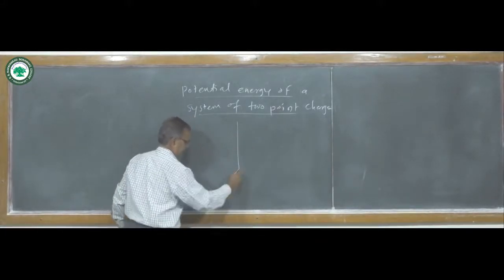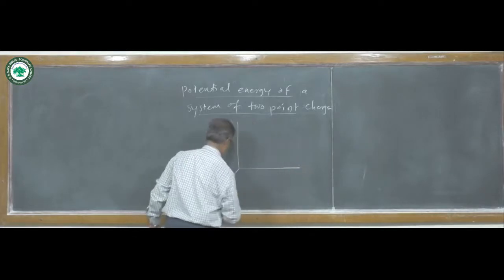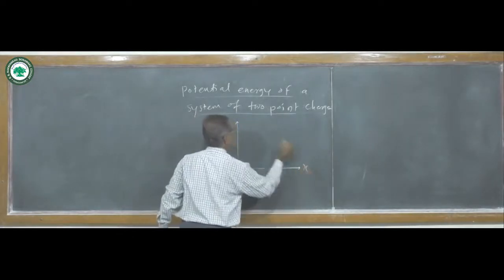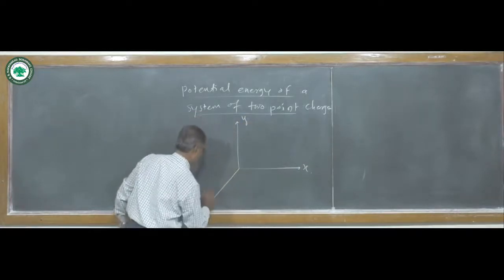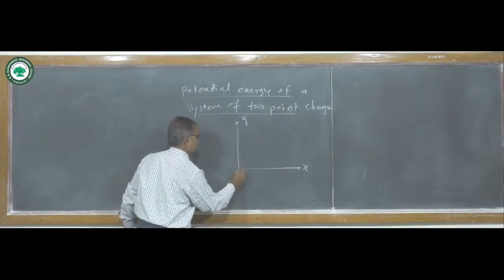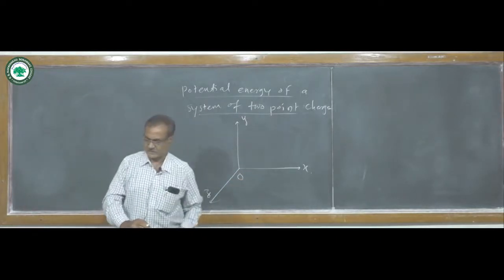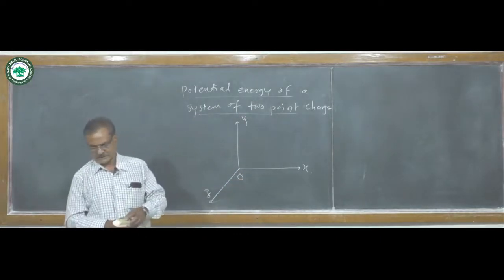Suppose here there are x, y and z axes, and there is the origin. The system consists of x, y and z axes.